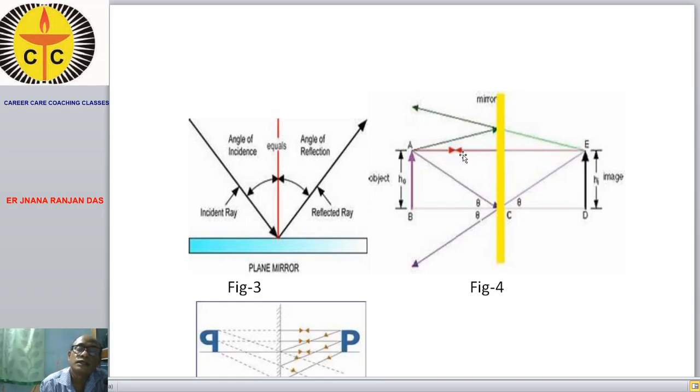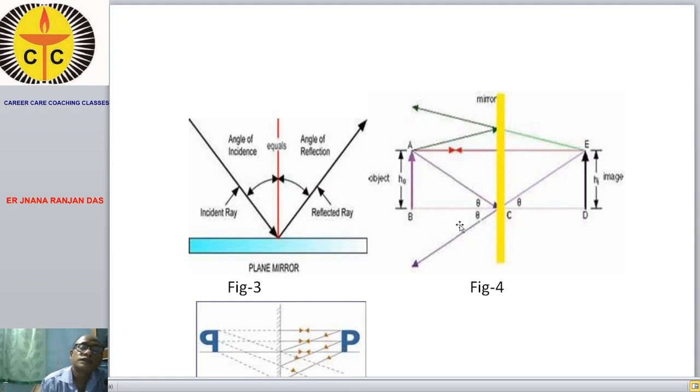When we see through the mirror, this point A will be shown here. Similarly, for each and every point, an image will be formed corresponding to that point, and as a whole, for the totally extended object, the image is formed like this.